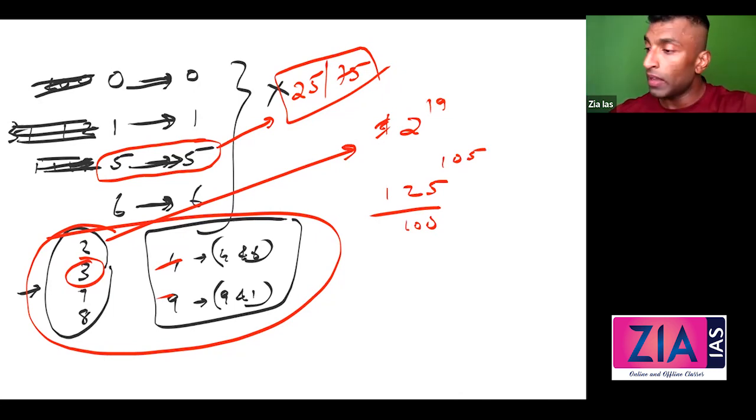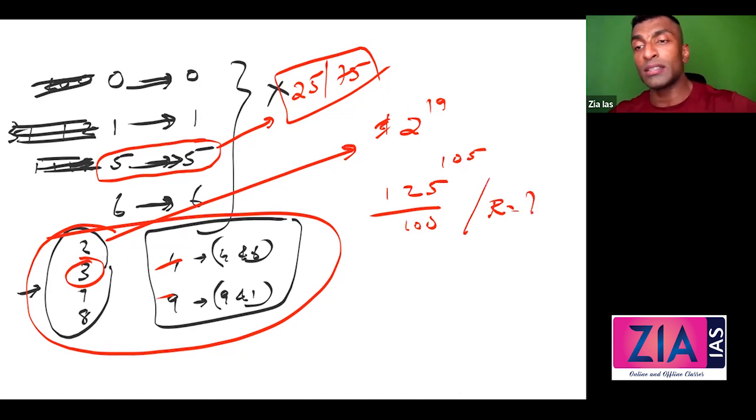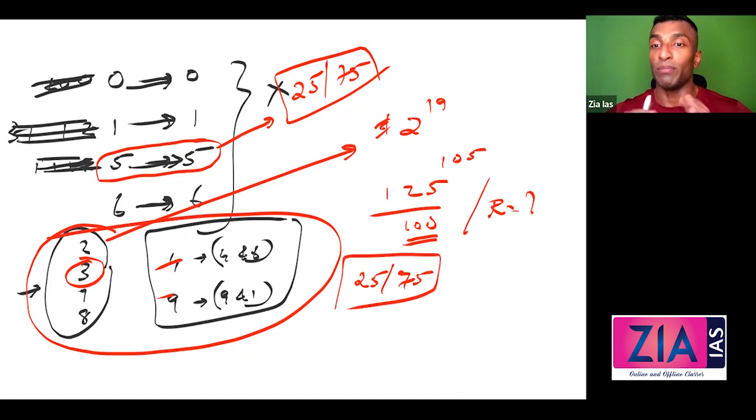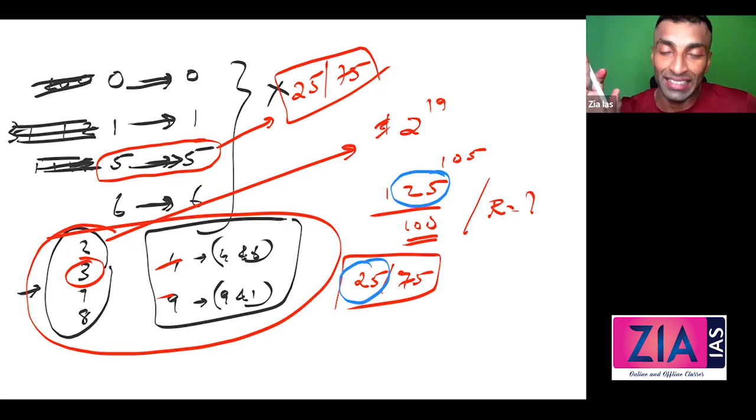They're asking you the remainder. What is this? This question is nothing but the last 2 digits. Why last 2 digits? Because this is divided by 100. What is the answer? The answer is going to be either 25 or 75. Now from this, which one will I pick? In this question, it is easy for me because the answer is 25. That also I'll tell you the reason. 25 raised to anything is always going to be 25.